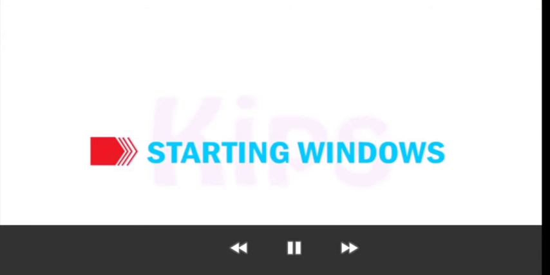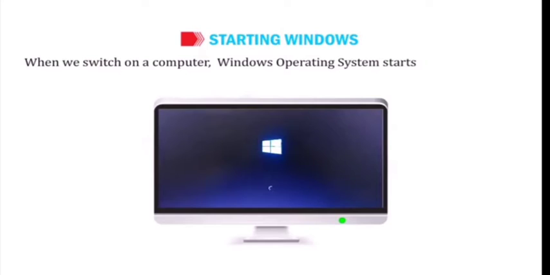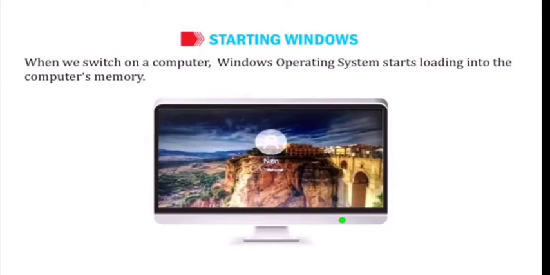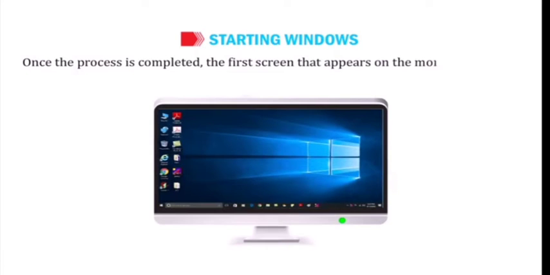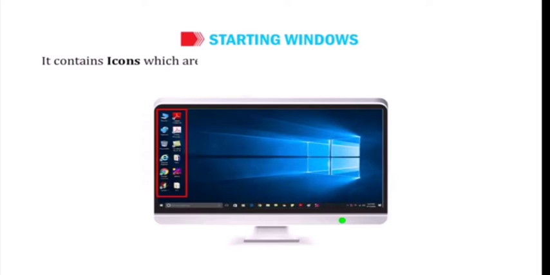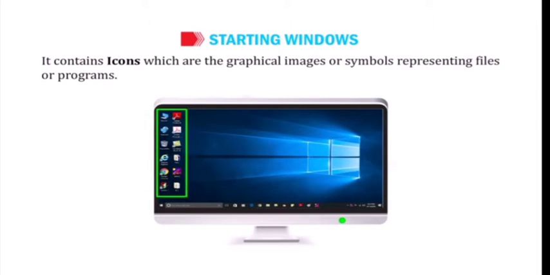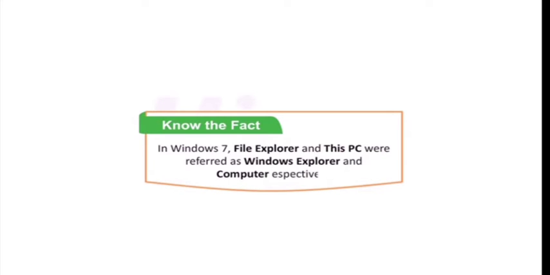Okay, now let us find out how to start Windows. When we switch on a computer, the Windows operating system starts loading into the computer's memory. Once the process is completed, the first screen that appears on the monitor is known as the desktop. It contains icons, which are graphical images or symbols representing files or programs. Students, note the fact that in Windows 7, File Explorer and This PC were referred to as Windows Explorer and Computer respectively.